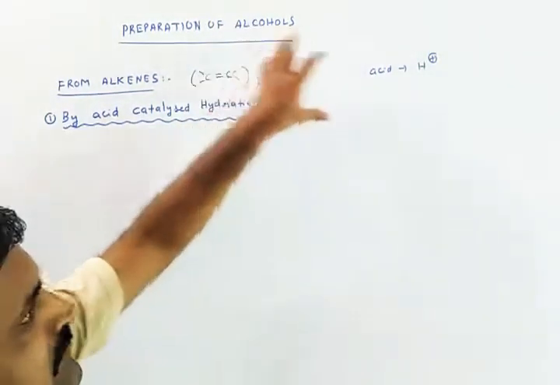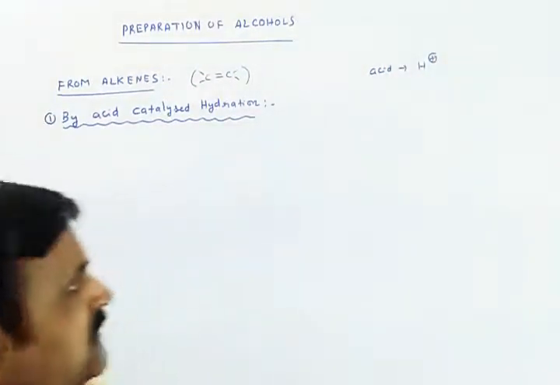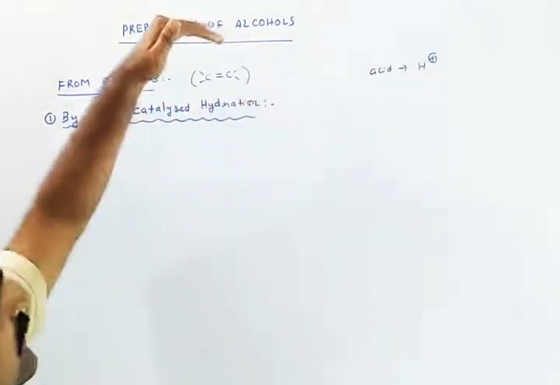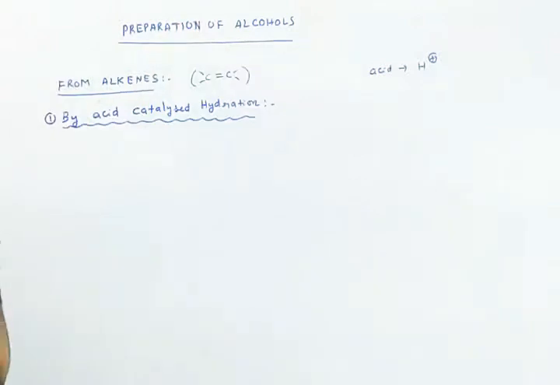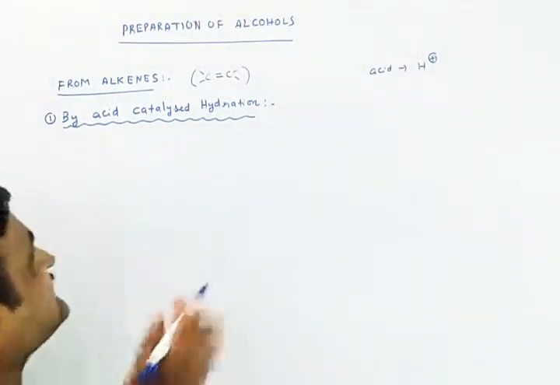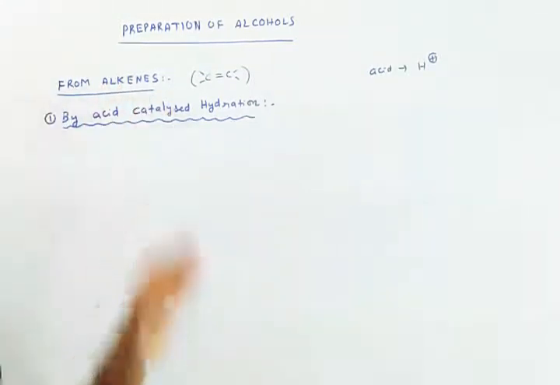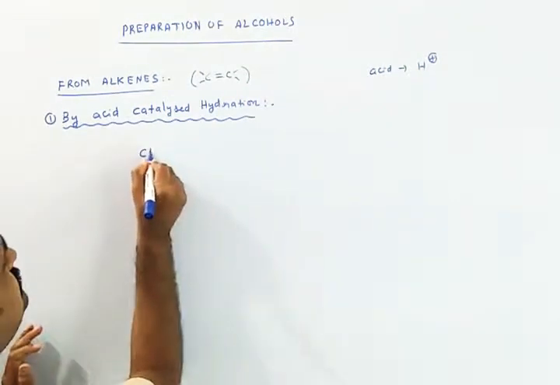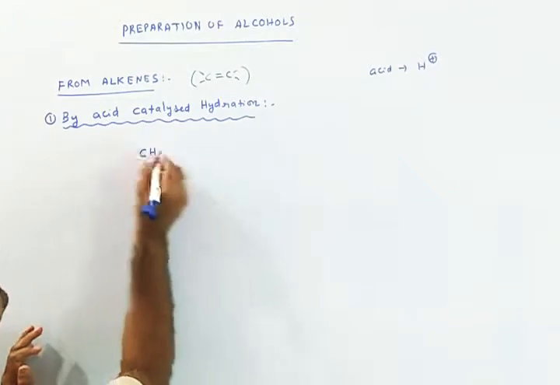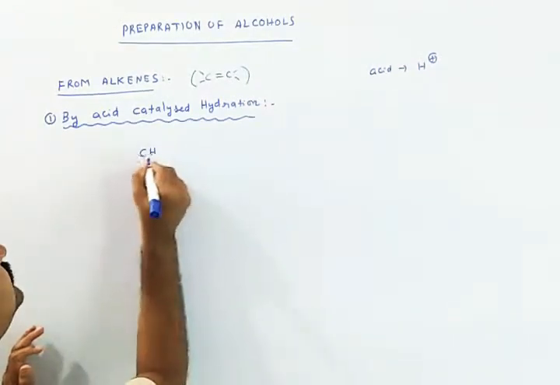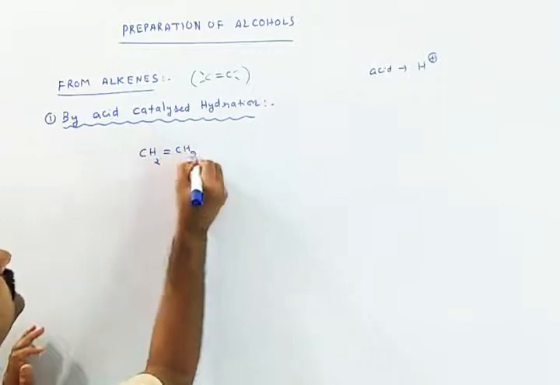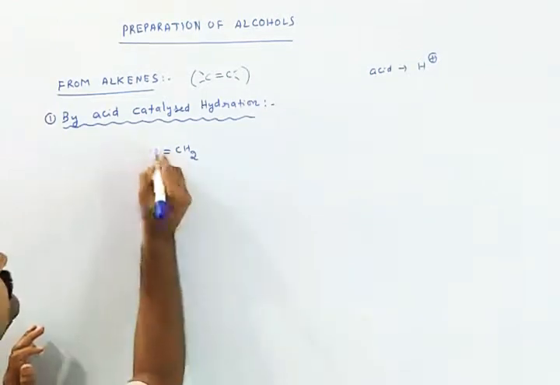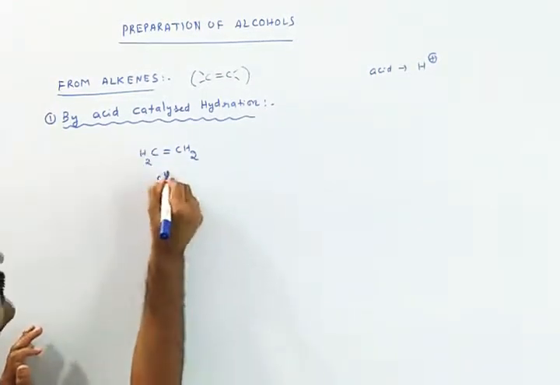Then definitely there will be a possibility of a chemical reaction. The initiation step is the attack of this H plus ion onto the unsaturation. All these things are quite interesting in the reaction called acid catalyzed hydration. We will see the generalization in this one. We will take a general alkene like CH2 double bond CH2, nothing but ethene.